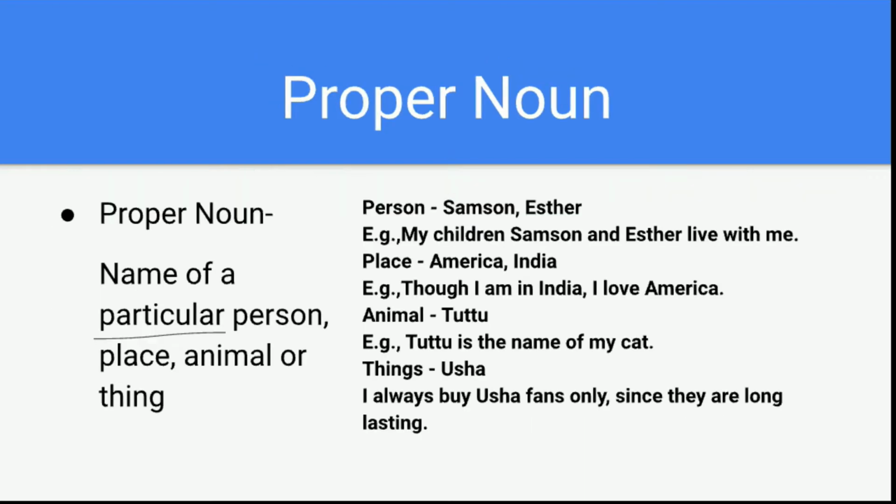Proper noun, as we saw, this particular is very very important in the definition. Name of a particular person. So for example, I have given here Samson and Esther. For example, my children Samson and Esther live with me. So Esther, Samson is the name of a particular boy and a girl. Okay, so particular. Second one, if you see the place, America and India.